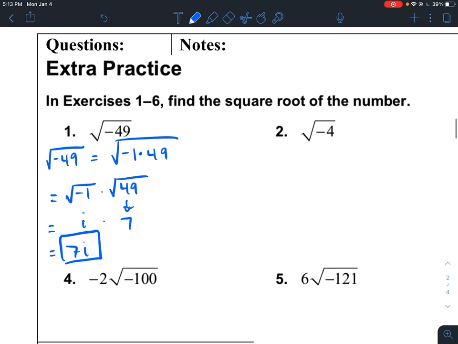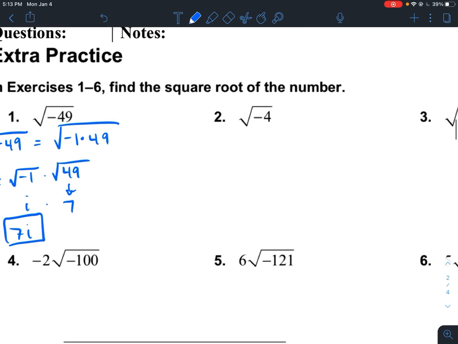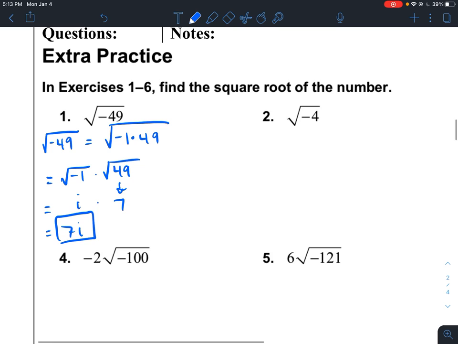Now let's do it a couple more times. So for 2, you have the square root of -4. So the square root of -4 is equivalent to the square root of -1 times 4. And using the product property of radicals, that's equivalent to the square root of -1 times the square root of 4.